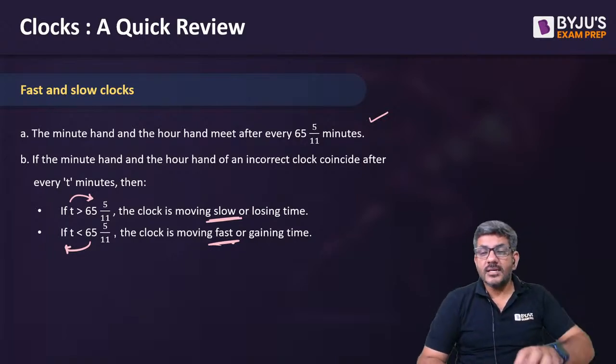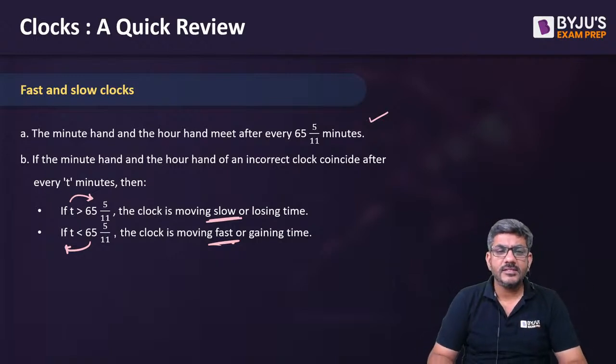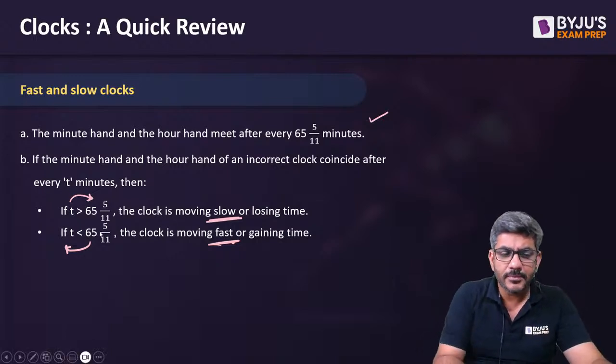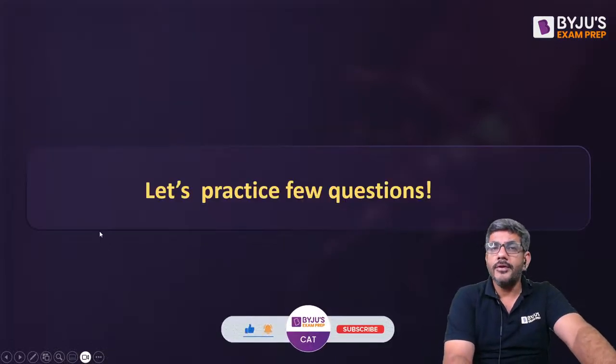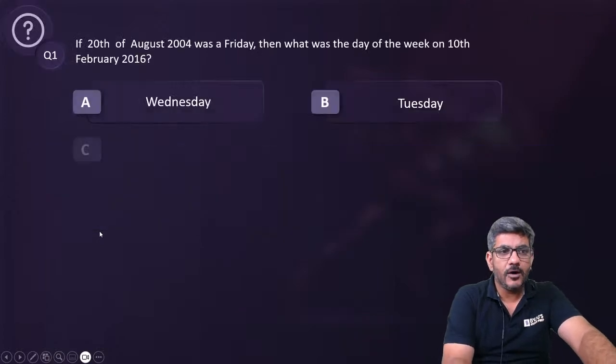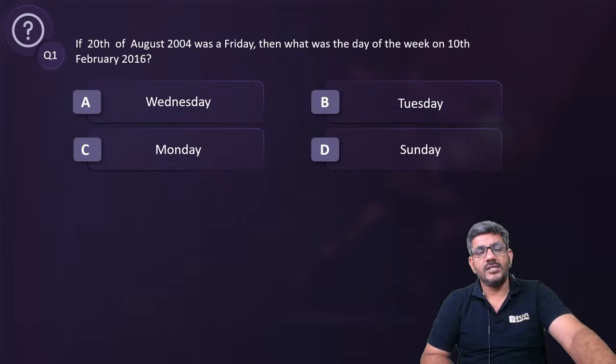Okay, so these are some of the basic concepts of all these areas that we have discussed. Now let's start doing some questions based upon them. सीधा शुरू करते हैं question number 1 से. So question number 1 on your screen is here now. Let me see how many of you answer this correctly. पहला ही question आपका calendars का है. What is the right answer?